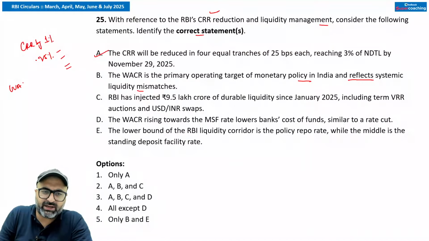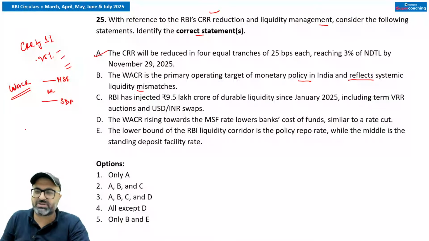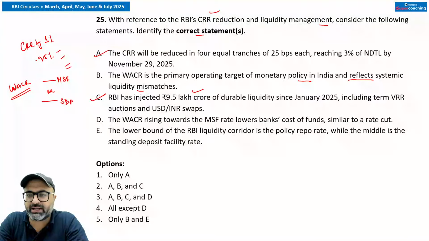WACR is basically the rate of the call money market where interbank borrowing and lending for short term is done. Roof limit is MSF, floor limit is SDF, and the median value is repo rate. RBI has injected 9.5 lakh crore rupees of durable liquidity since January 2025, including term VRR auction and USD and INR swaps. That is correct, absolutely correct. Moving on to the next point.